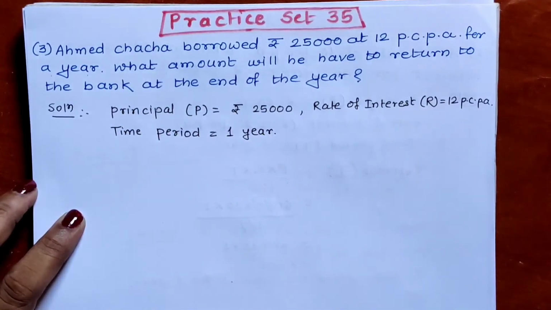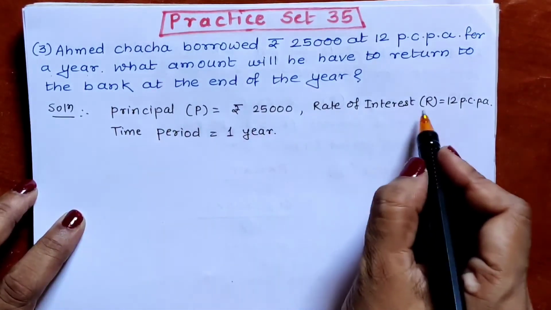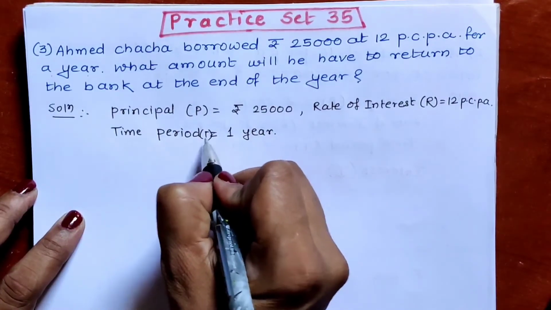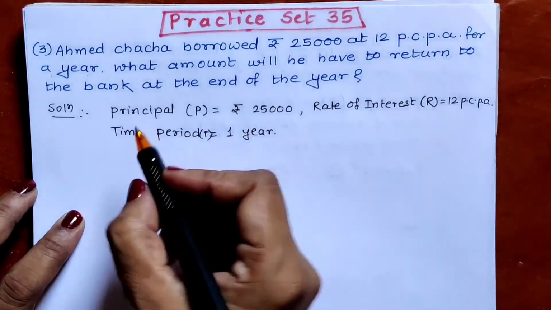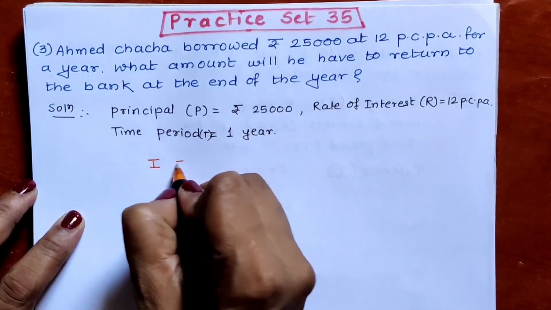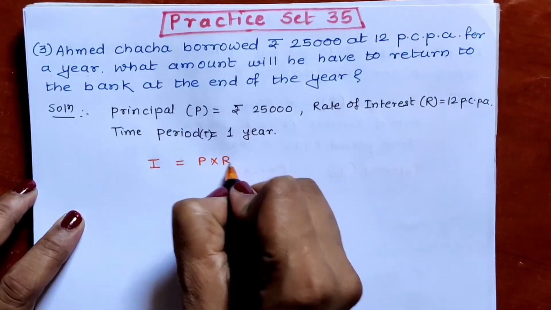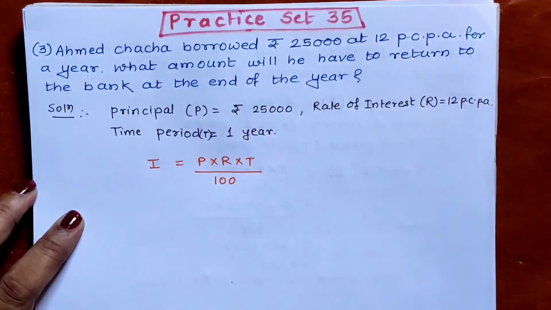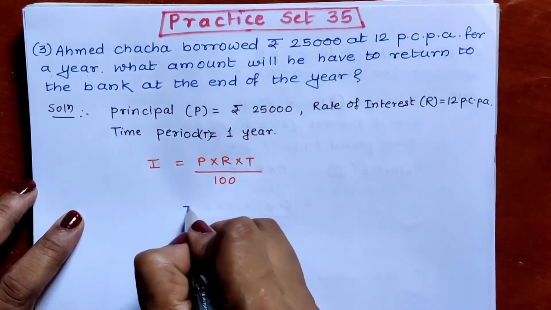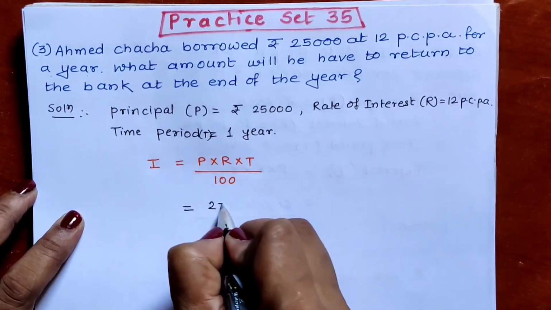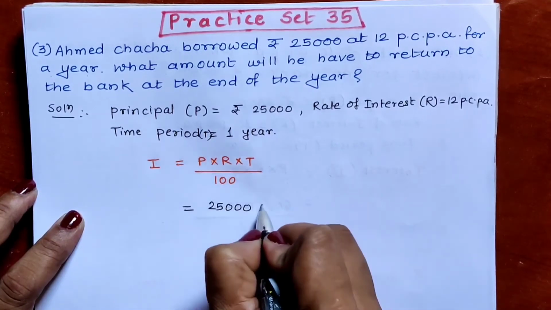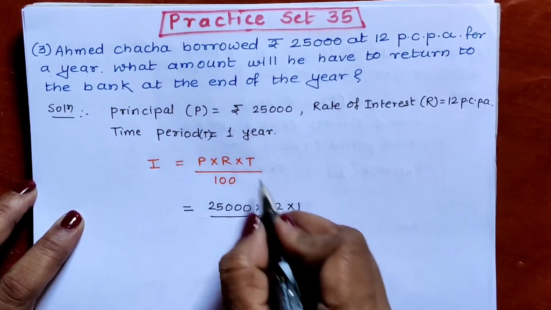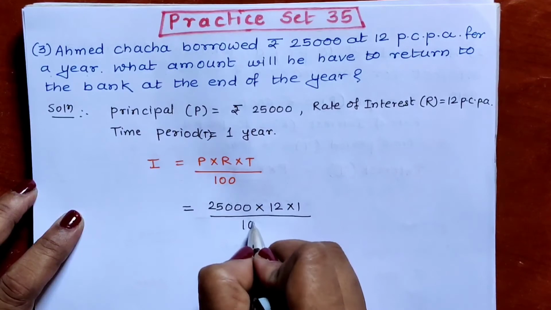What we have to write immediately after writing the values of P, R and T? We have to write the formula. I is equal to P multiplied by R multiplied by T upon 100. Now write the values. P value is 25,000. R value is 12 multiplied by 1. 1 is time value, upon 100.